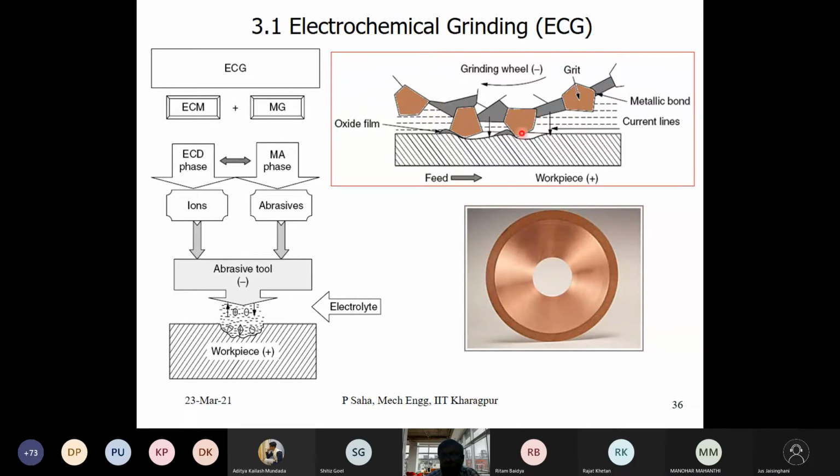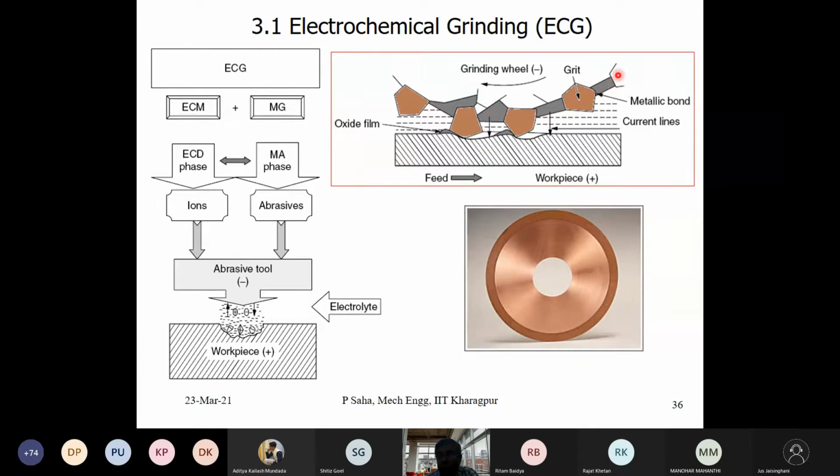These abrasive grits are typically irregular in shape, so there are chances of much better mechanical bonding with respect to the main wheel, but in between, this metallic bond is doing the gluing, like an adhesive.